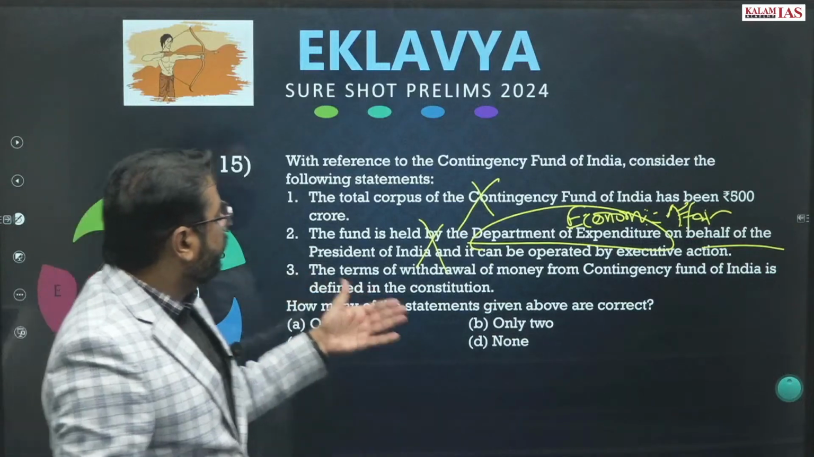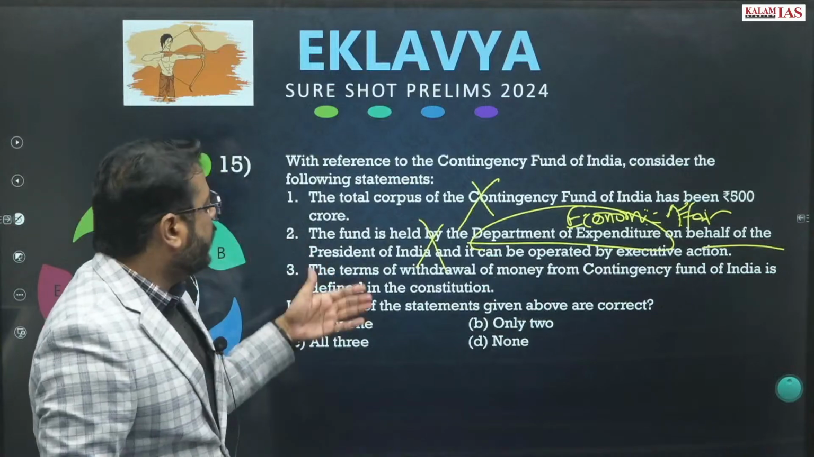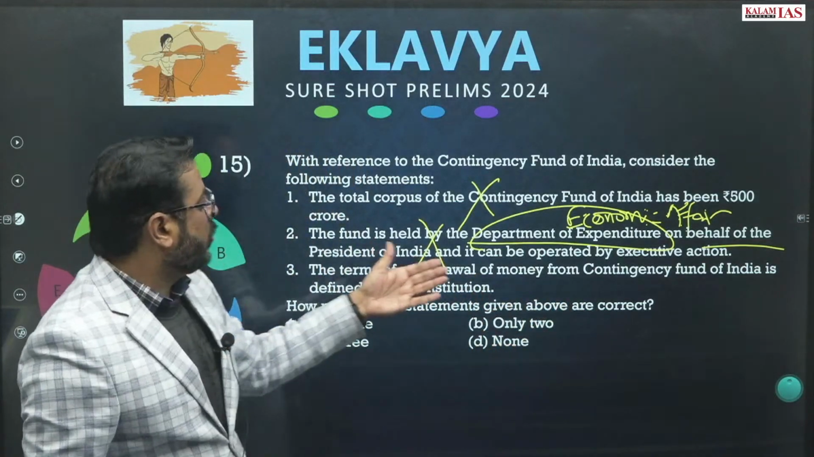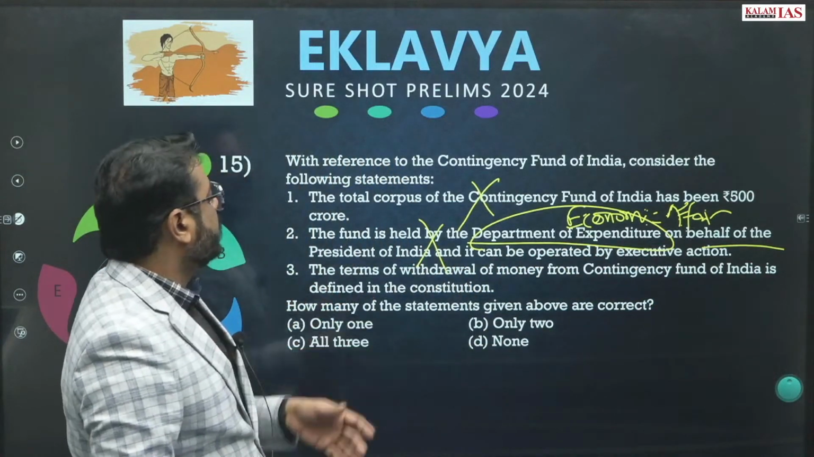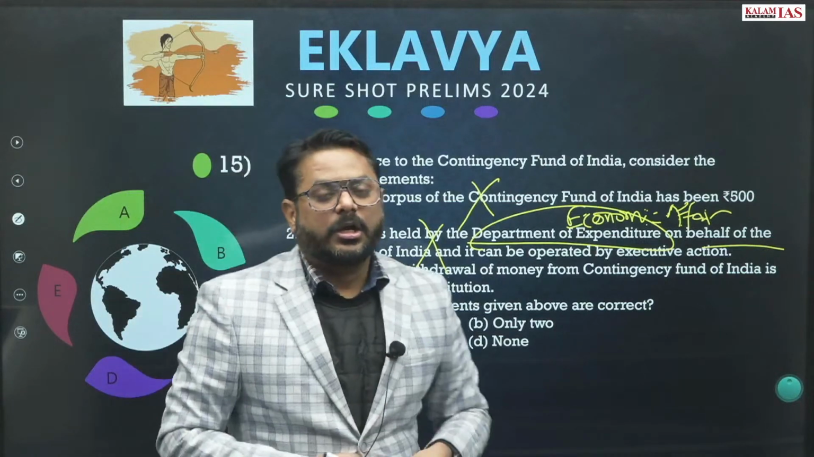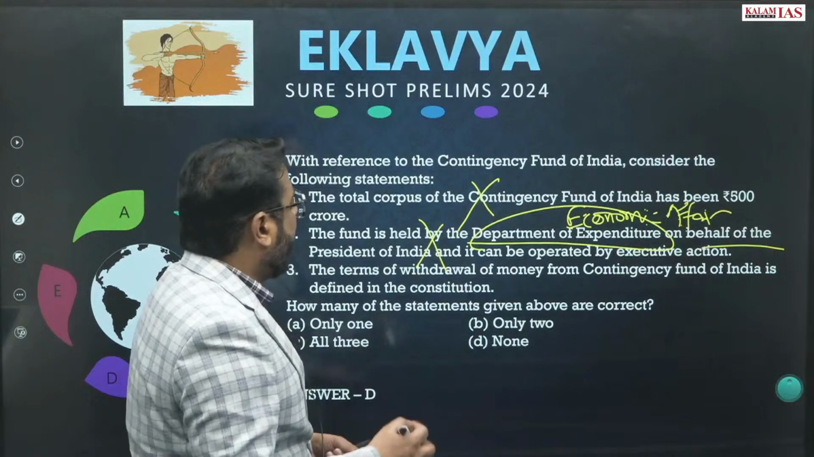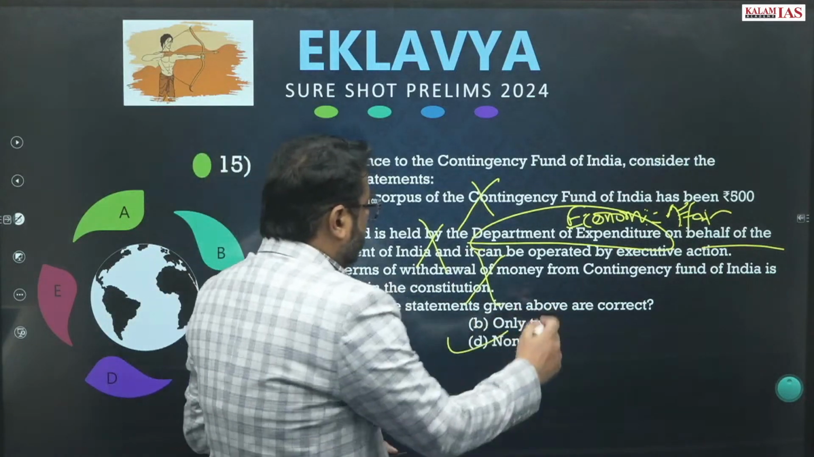The terms of withdrawal of money from the contingency fund of India are defined in the Constitution, right? So actually this is not defined. This is done through the executive actions. This is also wrong. Answer will be D.